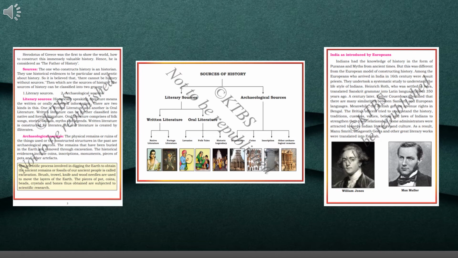The physical remains or the ruins means destruction. Something would have happened, like natural calamities, and all these things would have been buried, like bones of animals or human beings.